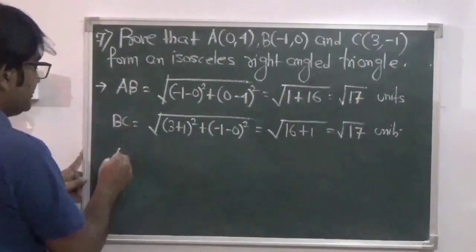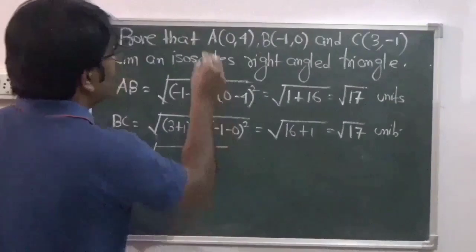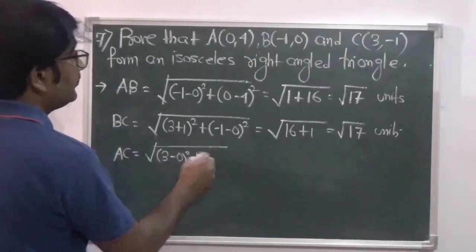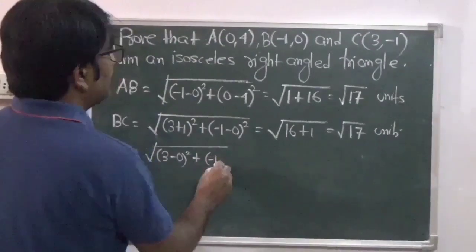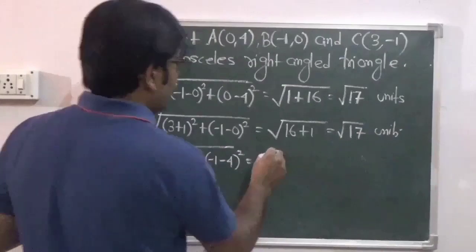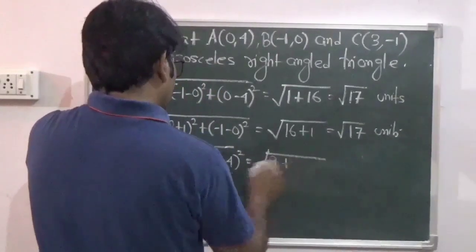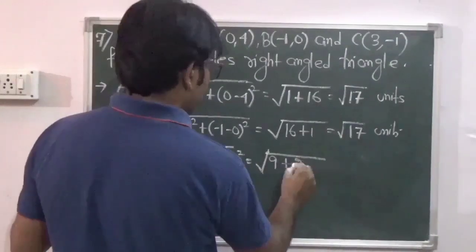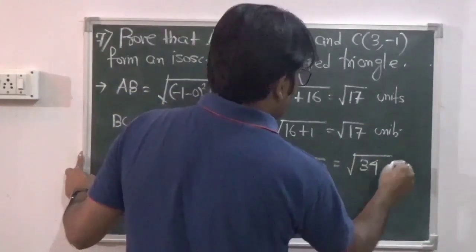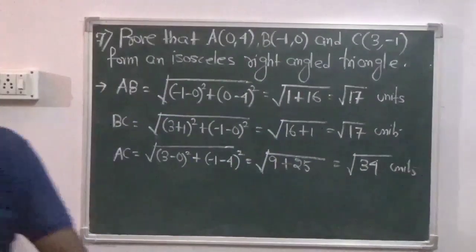Then AC is root over (3 minus 0) square plus (minus 1 minus 4) square. So we have root over 9 plus 25, so root over 34 units. So since AB and BC are equal, hence the triangle is an isosceles triangle.